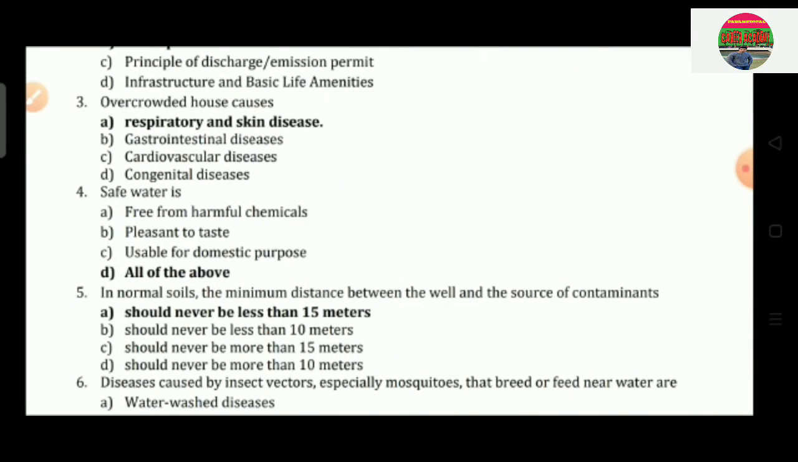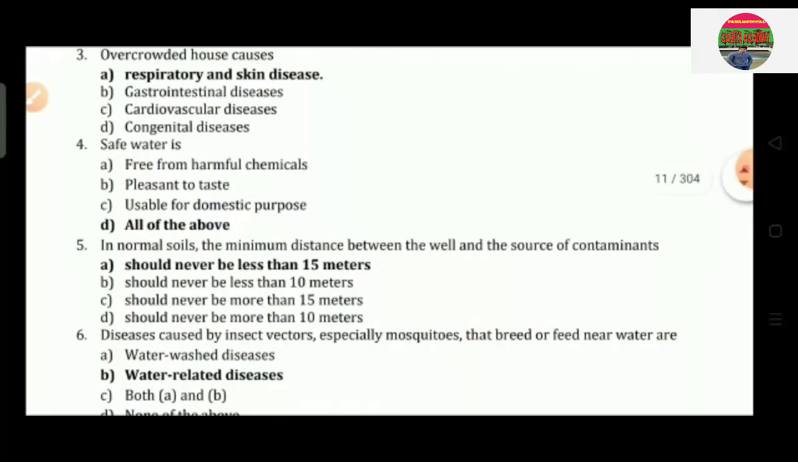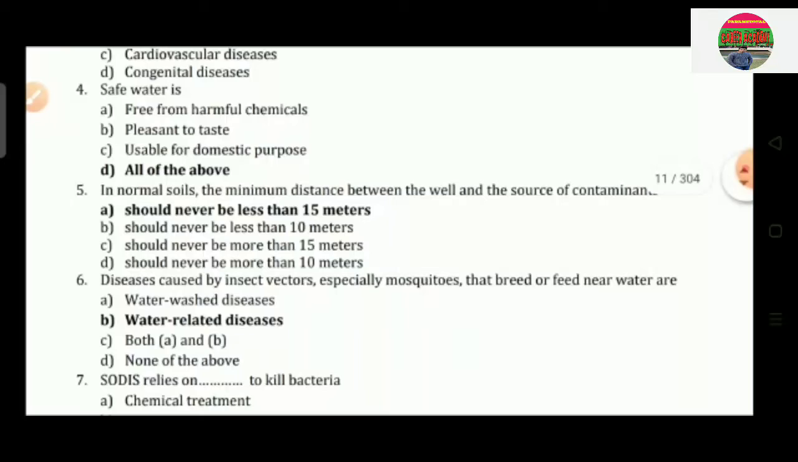Question number 5: in normal soils the minimum distance between the well and the source of contaminants is option A, should never be less than 15 meters; option B, should never be less than 10 meters; option C, should never be more than 15 meters; option D, should never be more than 10 meters. So the correct answer is option A, that is should never be less than 15 meters.